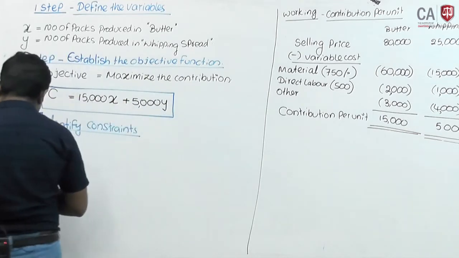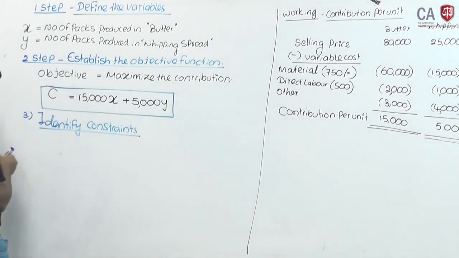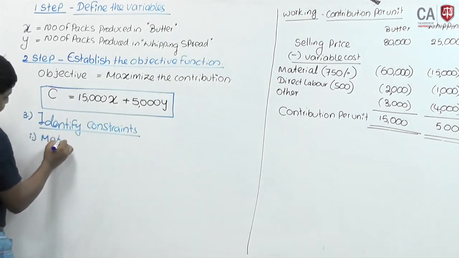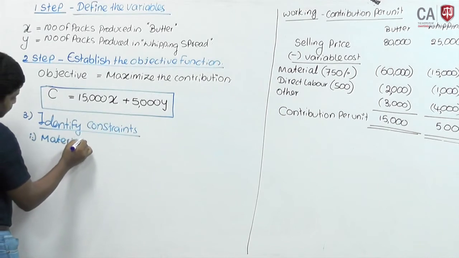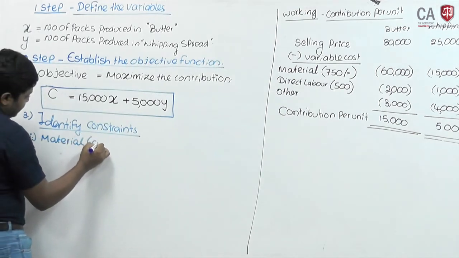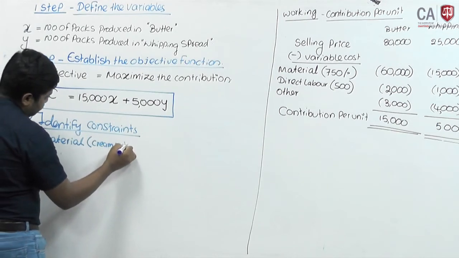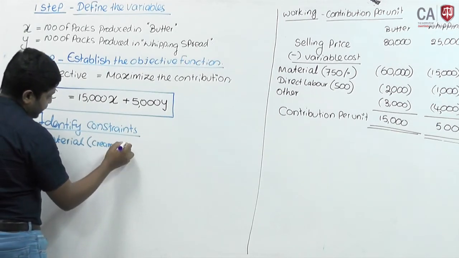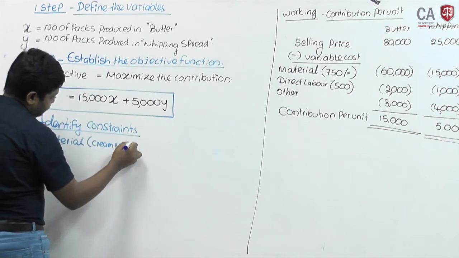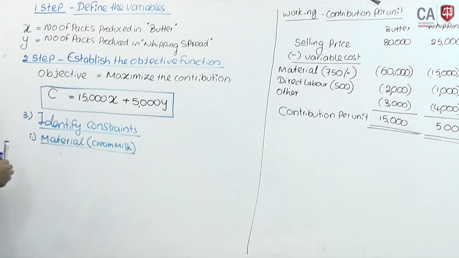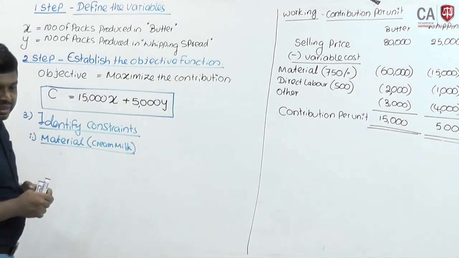Therefore, first constraint, material. Material means cream milk.